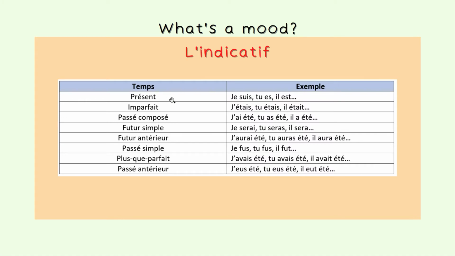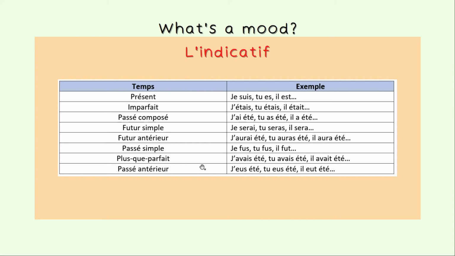You have the present tense, le présent. Je suis, tu es, il est. Imparfait, a past tense. J'étais, tu étais, il était. Passé composé, another past tense. J'ai été, tu as été, il a été. Futur simple, future tense. Je serai, tu seras, il sera. Futur antérieur, j'aurai été, tu auras été, il aura été. Passé simple, je fus, tu fus, il fut.